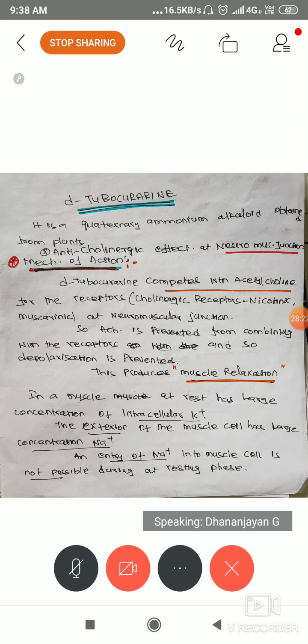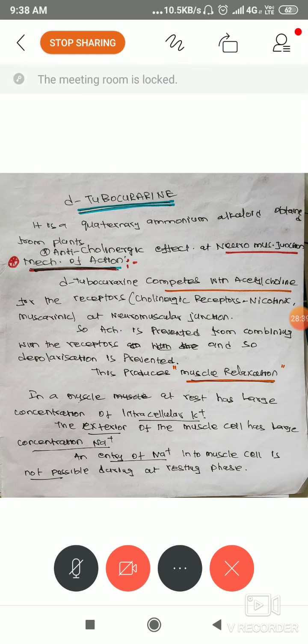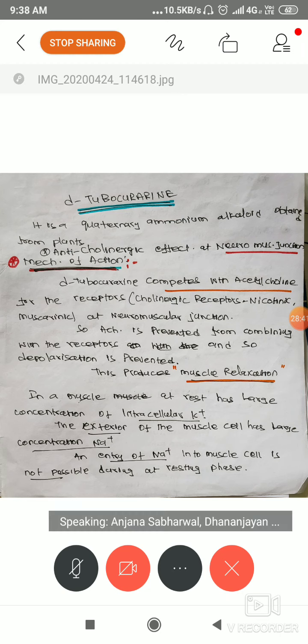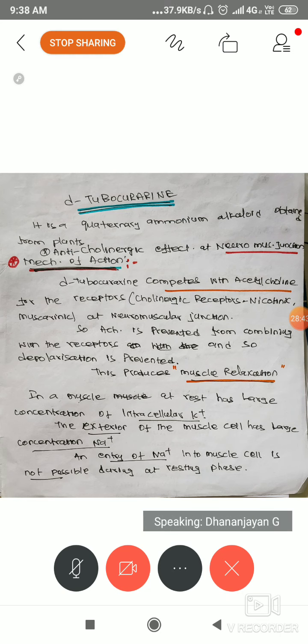So here we are talking about muscle relaxation. Leave the other effects aside, or we will get confused. On muscles, acetylcholine causes muscle contraction, so here we want to block that acetylcholine action at the nerve terminals at the neuromuscular junction. Now see the mechanism of action. It is a very simple sentence that I have written.